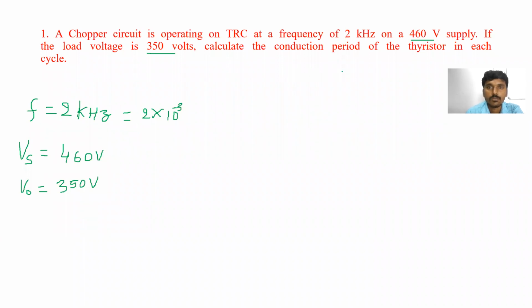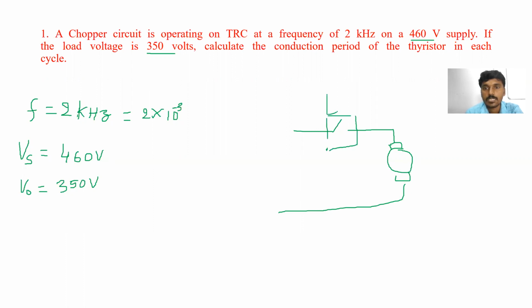Okay, what we have to find out is the conduction period of the thyristors. Means this is a chopper, and this chopper is connected to a motor or load, whatever, he has not mentioned. Clear? We have to find out the chopper switch T on. That is the meaning of this numerical.